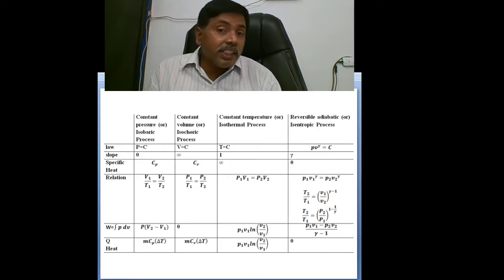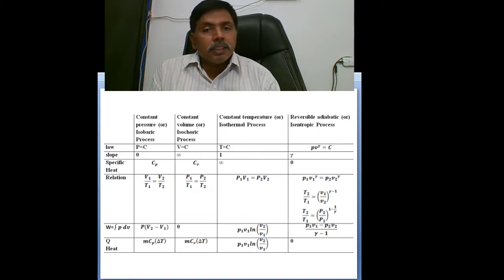Coming to the relations. Isobaric process: V1/T1 equals V2/T2. Why? Because pressure is constant. Isochoric process, volume is constant, then P1/T1 equals P2/T2. Coming to the isothermal process, here temperature is constant, then P1V1 equals P2V2.